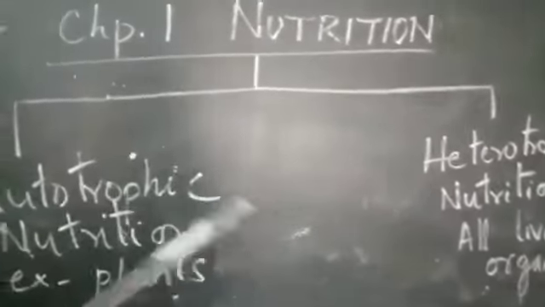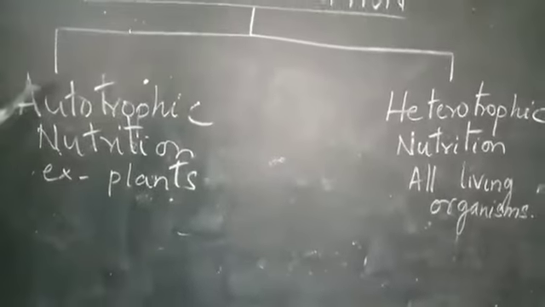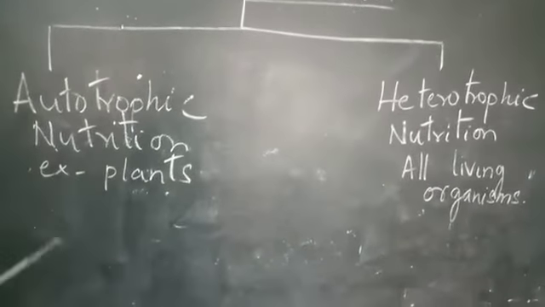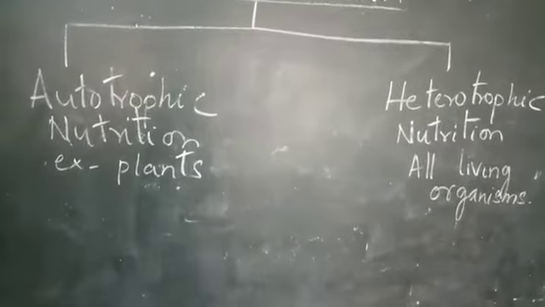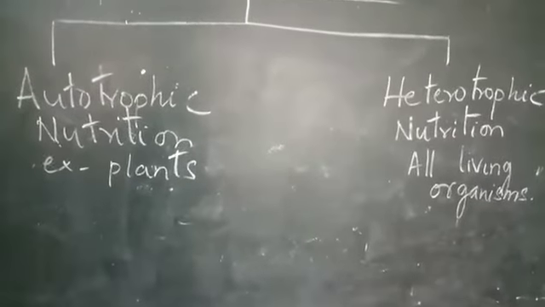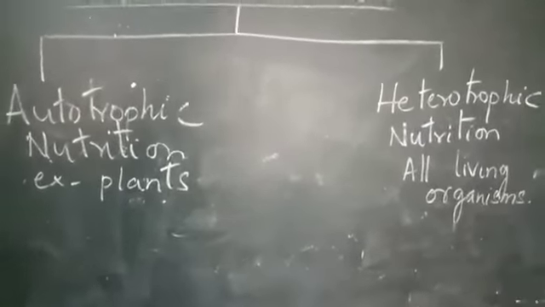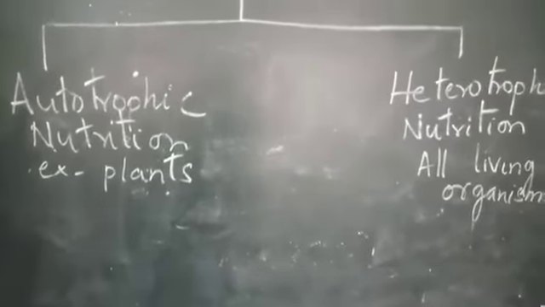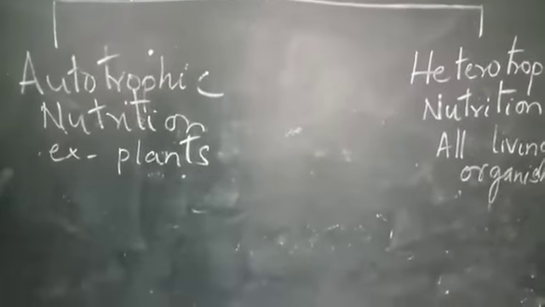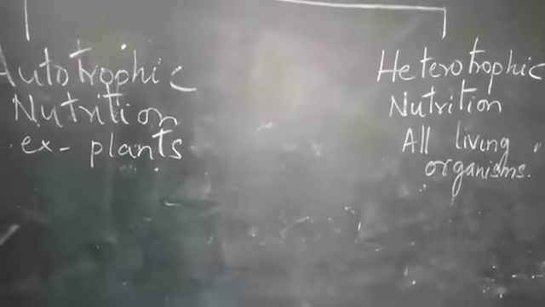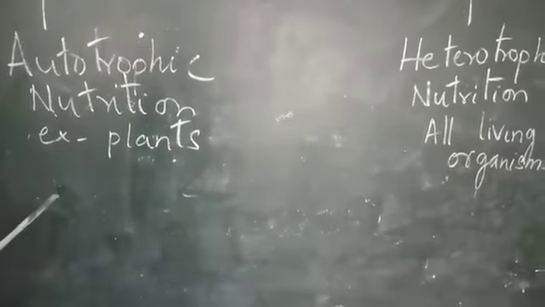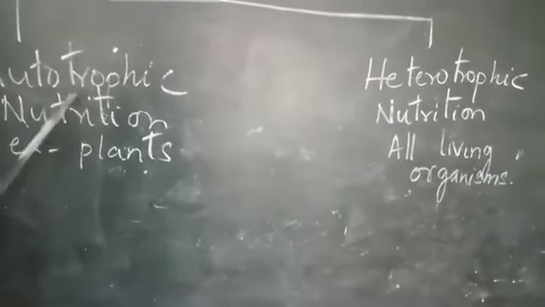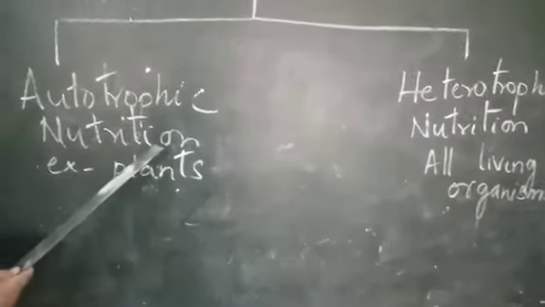Nutrition is divided into two: autotrophic nutrition and heterotrophic nutrition. Autotrophic nutrition, example plants. That is, autotrophic nutrition is exhibited by autotrophs. Autotrophs are the organisms which can synthesize their own food. That is, the organisms which can prepare their own food are called autotrophs. Example plants and some photosynthetic bacteria. The nutrition which is exhibited by them is called autotrophic nutrition.